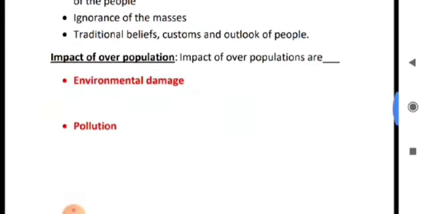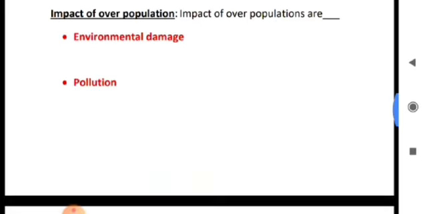Impact of overpopulation. The first impact is environmental damage. A large population consumes more natural resources such as fresh water, land, mineral resources, etc. More land is brought under cultivation, and increased mining for minerals causes further environmental damage. Pollution. Use of more fossil fuels, and more pollutants are released from the factories, the industrial sector, etc.